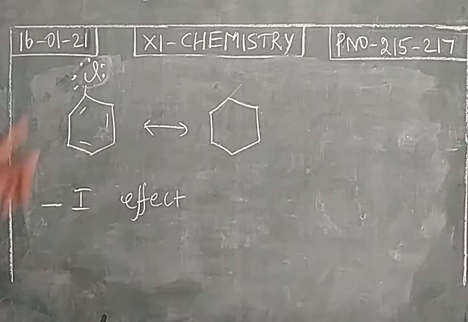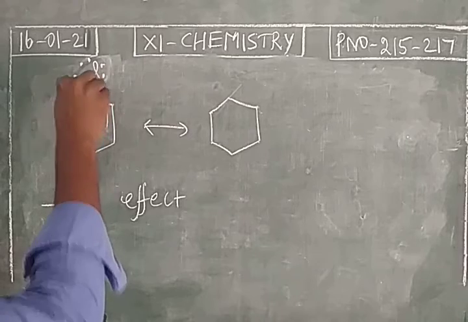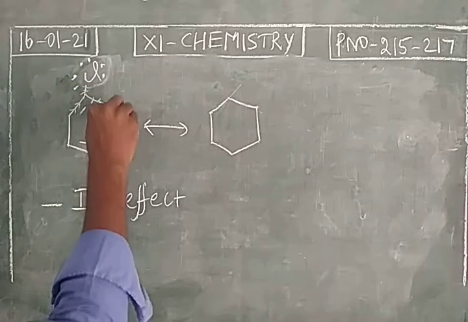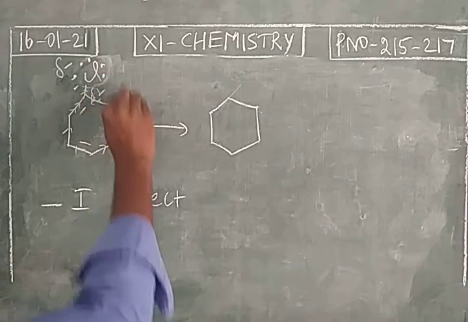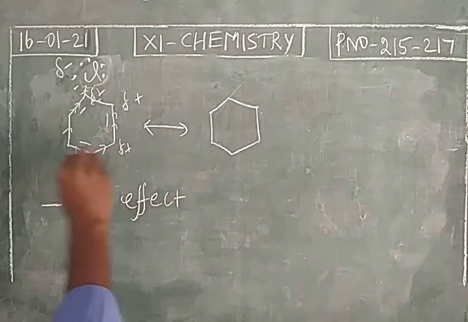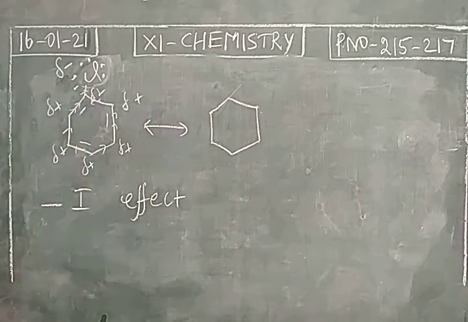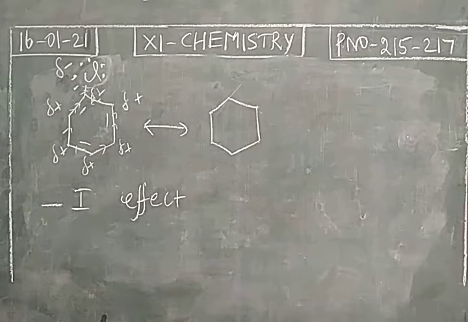So as we discussed, electron withdrawing groups will show the minus I effect. All these sigma electrons of the sigma bond are moving towards the chlorine. So chlorine gets a slightly negative charge and the carbon atoms get a slightly positive charge. So how can we say chlorine is a deactivating group?